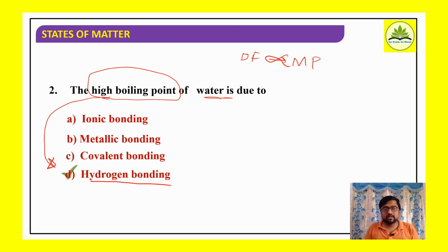If hydrogen bond isn't present, consider that water would exist in a vapor or gaseous state itself, and we wouldn't get water in liquid or solid states. It is only because of hydrogen bonding that we get the other two states, and it is interrelated to the boiling point. Is it clear? Well, with this I'm going to conclude this session.